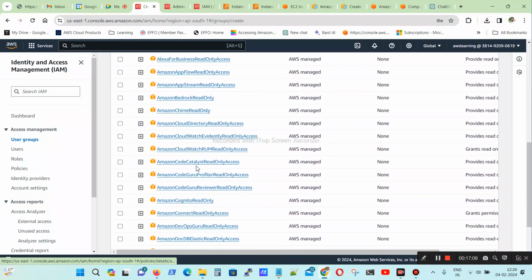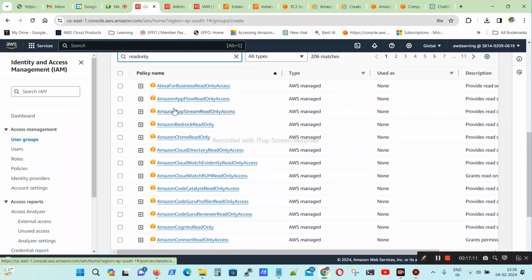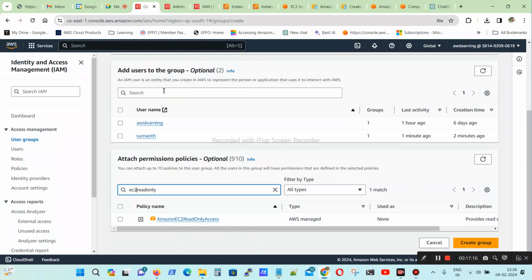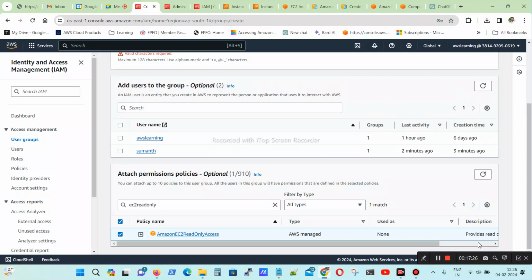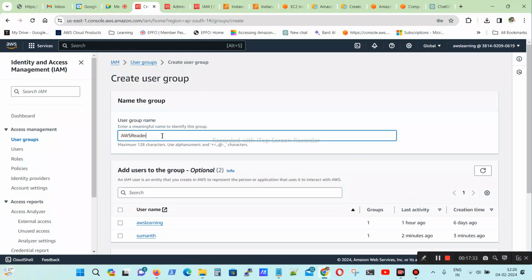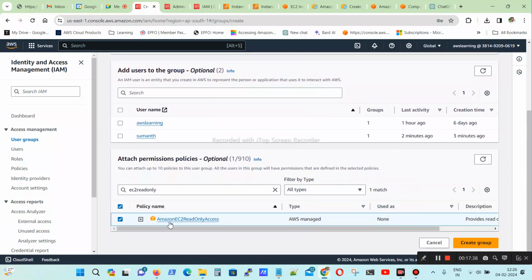So I will give one of the Amazon services, read access. I will give EC2 read access. If I select this one, Amazon EC2 read access, I created this group for you. There is no space in between AWS reader. I attached only the read access. So I created the group.